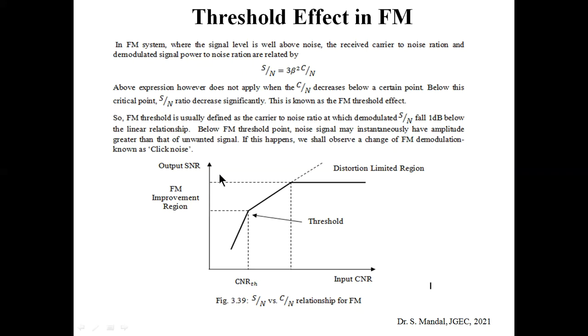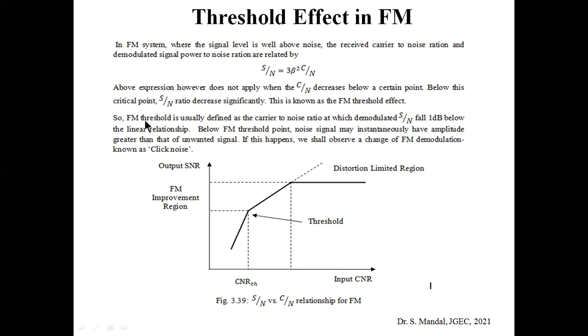This graph denotes the output SNR versus input CNR. This is the threshold region, and below the threshold region the SNR changes drastically. It is always expected that the SNR value is quite large, but below the threshold point the SNR gradually falls.